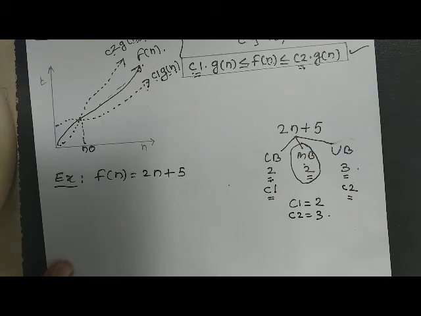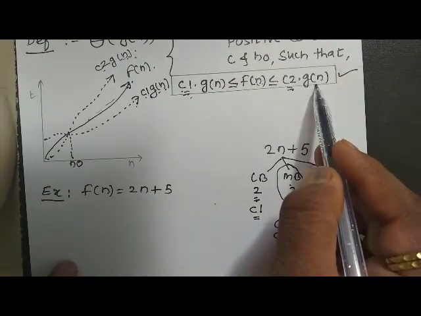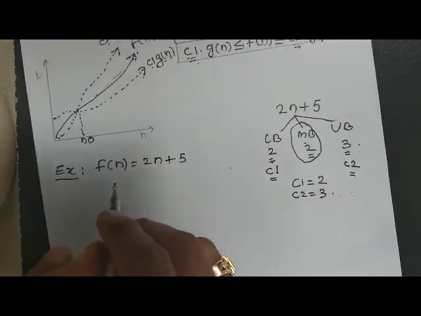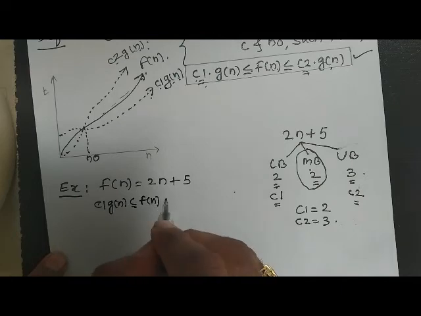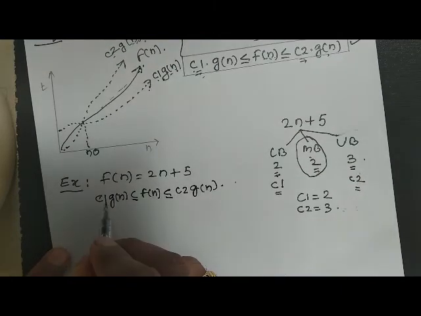Now let us see whether this condition holds for any set of input. We have to prove that c1 into g of n is less than equal to f of n less than equal to c2 g of n. Now c1 is 2, and g of n is n itself.